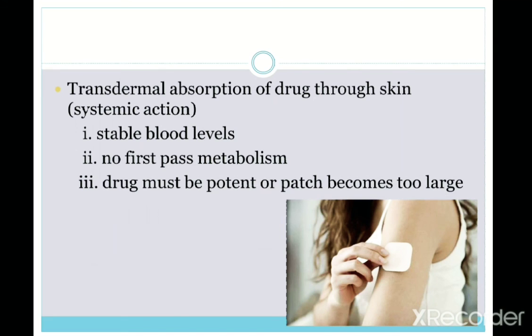Transdermal absorption of the drug through the skin keeps the blood level stable, that is, it will make the blood levels stable, and no first pass metabolism will occur, because the drug does not go inside the body; it is applied outside the body, so it is not involved in the first pass effect. And the drug must be potent, or the patch becomes too large.